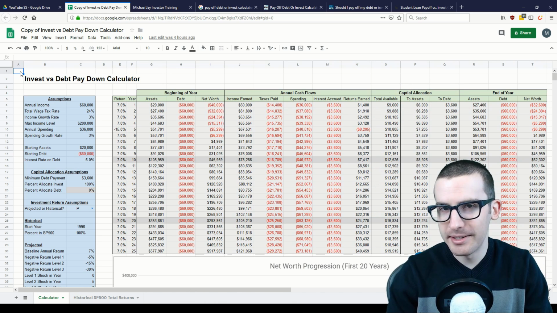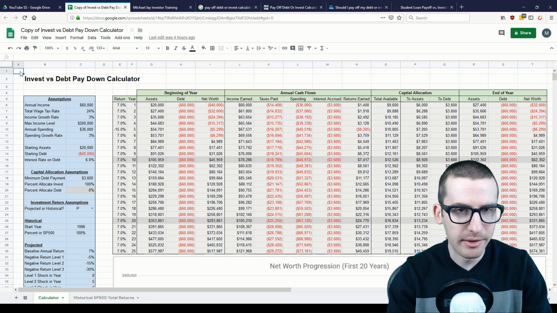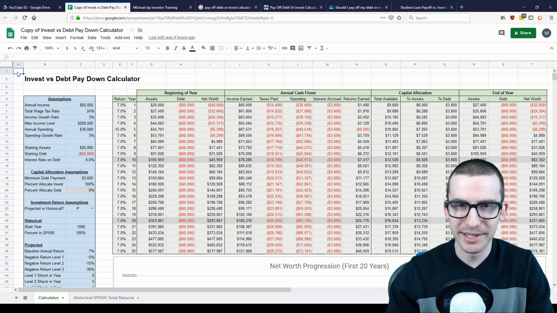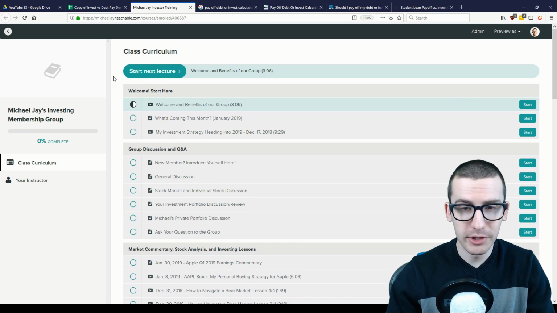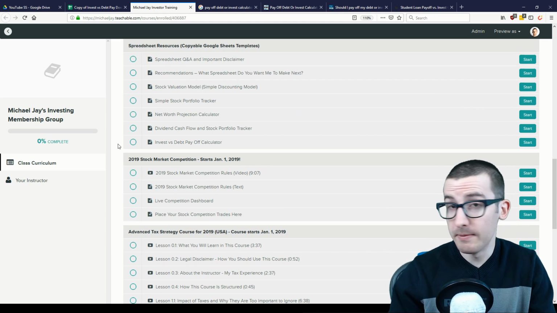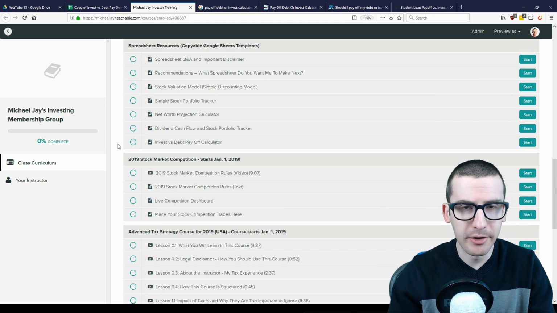The reason I decided to build my own calculator was honestly because I was disappointed by the online calculators I found available and the lack of consideration for the uncertainty around investing returns. Now, given the complexity of this calculator, I'm not going to be doing a full tutorial walkthrough on how to build this like I have in the past, but a downloadable version of the calculator is available within my private group down here under Invest First Debt Payoff Calculator. If that's something that interests you, along with a lot of other investing resources, you can check it out in the link in the description below.